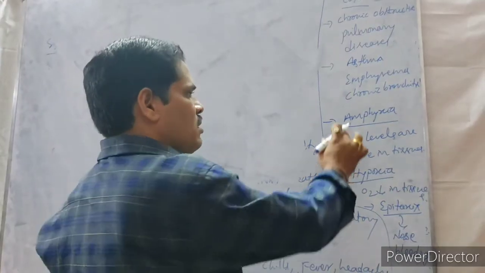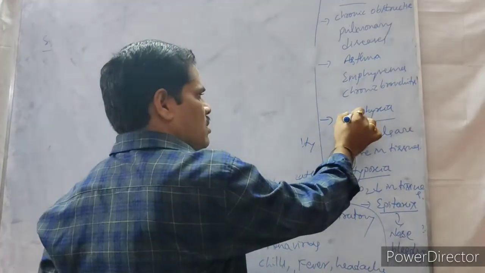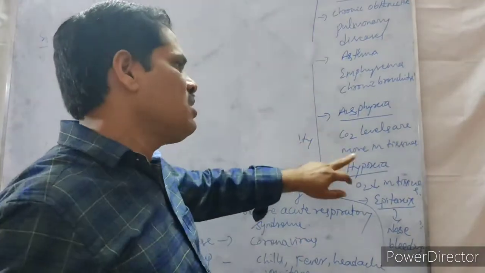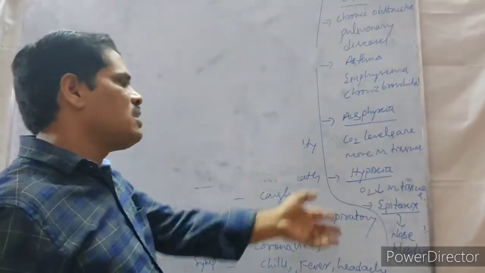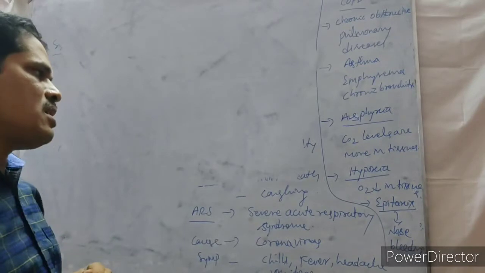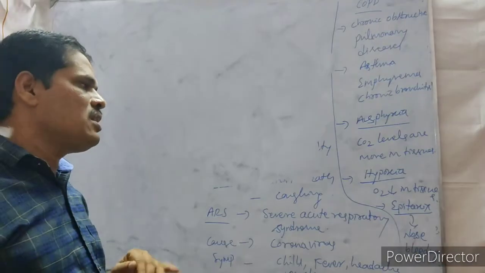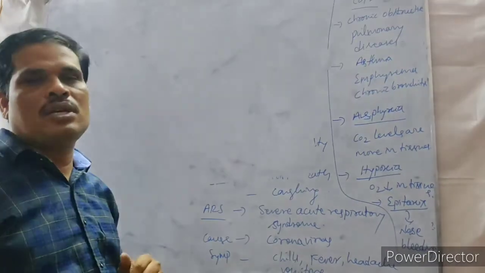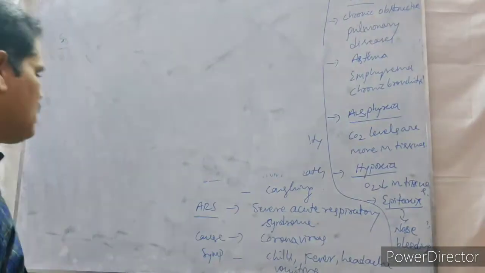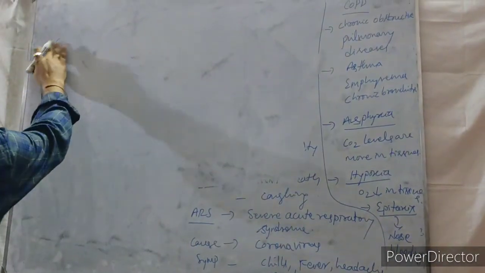Asphyxia means carbon dioxide levels are more in the tissues, leading to respiratory disorder. And hypoxia means less oxygen in the tissues. Epistaxis means nasal bleeding.